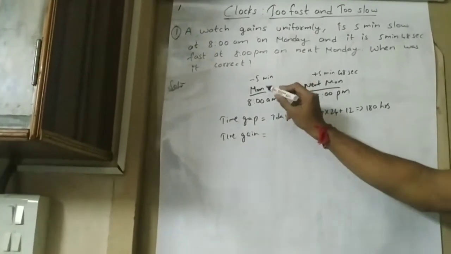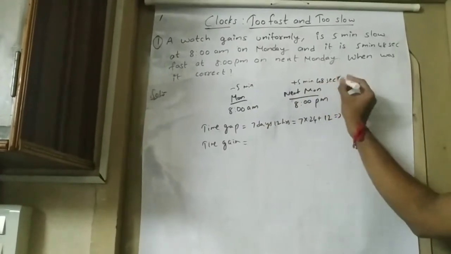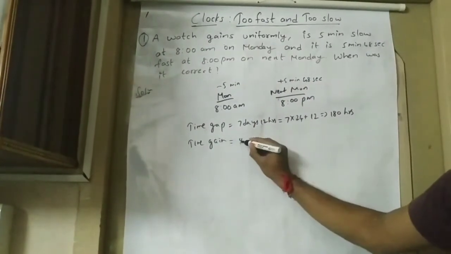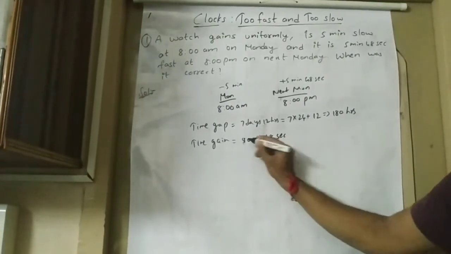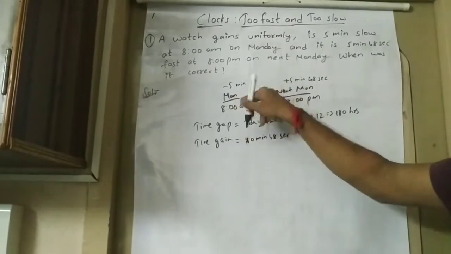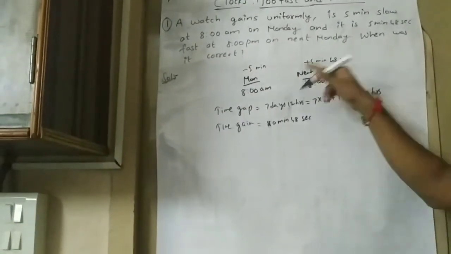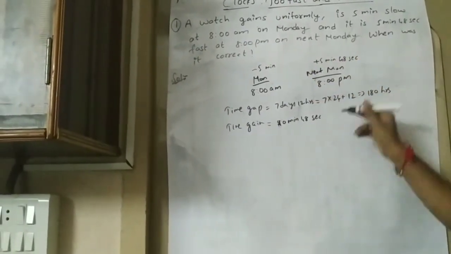The total time gain will be 5 minutes plus 5 minutes 48 seconds, that is 10 minutes 48 seconds, because this Monday it is 5 minutes slow and next Monday it is 5 minutes 48 seconds fast.